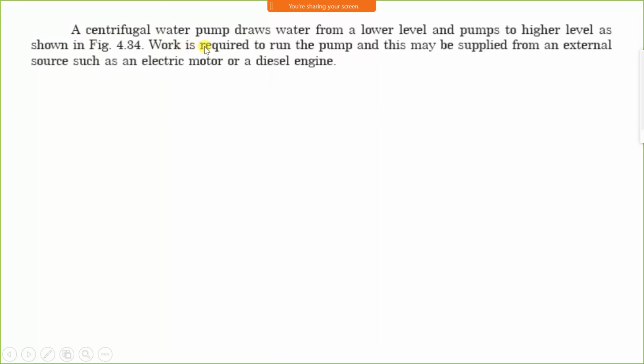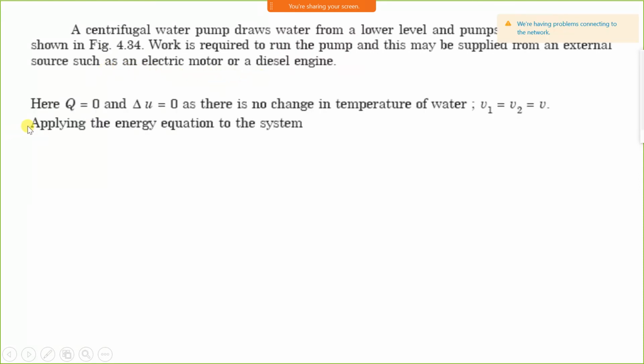The centrifugal water pump draws water from the lower level and pumps it to a higher level as shown in the figure. Work is required to run the pump, and this may be supplied from an external source such as an electric motor or diesel engine. Here Q is 0 and change in internal energy is 0 because the pump takes cold water and supplies cold water. It doesn't increase the temperature of water. Therefore, heat interaction and internal energy interaction are 0, and there is no change in temperature of water. At inlet and outlet, velocity remains constant. Therefore, there is no change in kinetic energy.